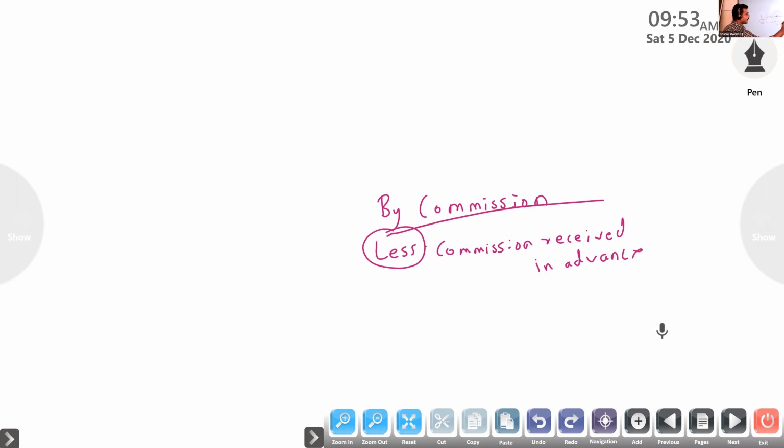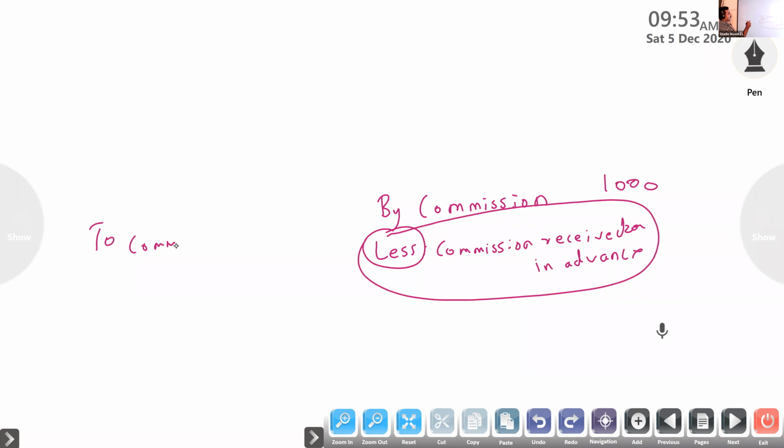Suppose you write it on the debit side: commission 1000, less 200, 800. If you write commission 1000 on the credit side and commission received in advance on the debit side 200, then also you will get the correct answer. A less item written on the debit side is also okay. Same way, we have to less commission received in advance.